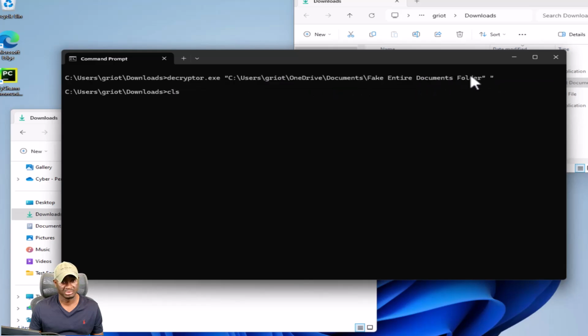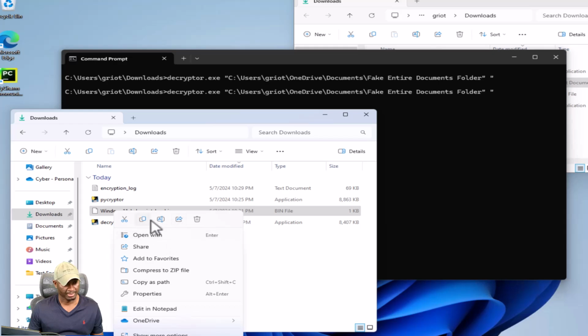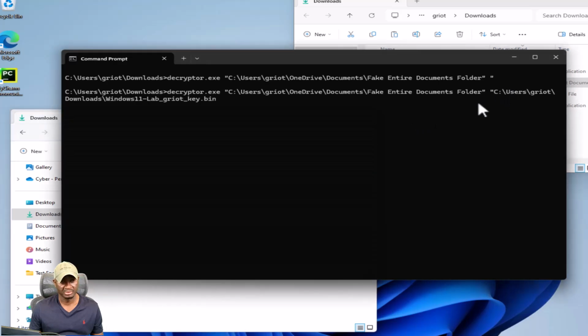Decryptor, paste that, grab that key file, copy that. Okay, so that is good. I just need to change this because what we encrypted was that user's entire drive. So yeah, that will be the correct one.